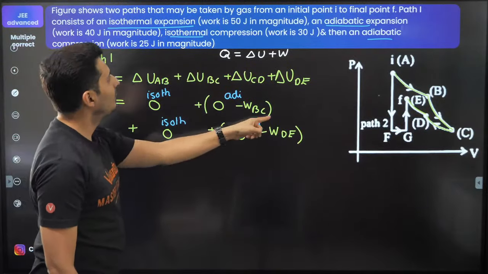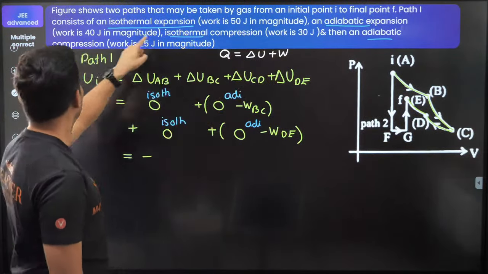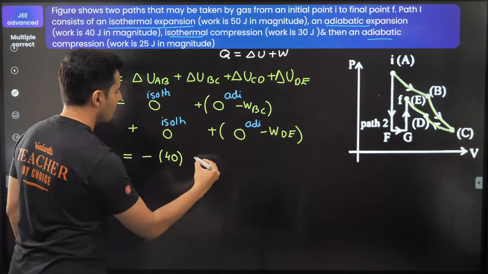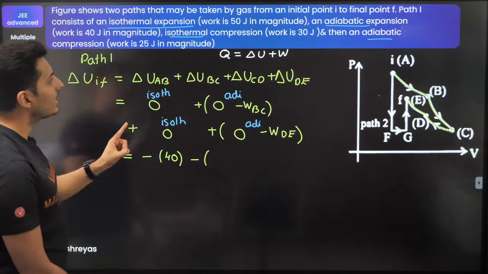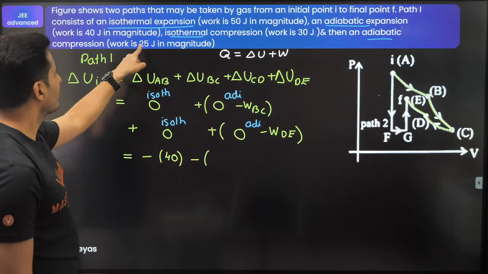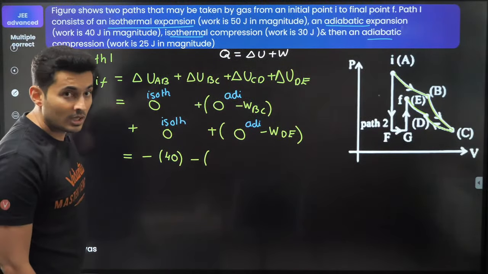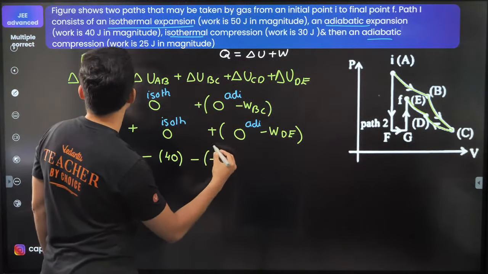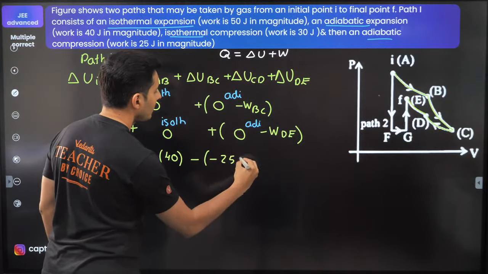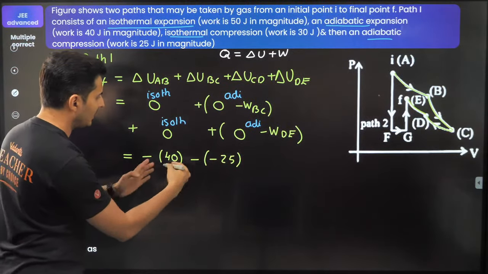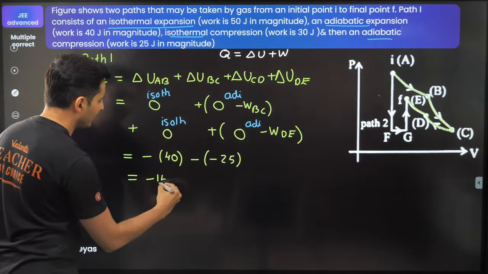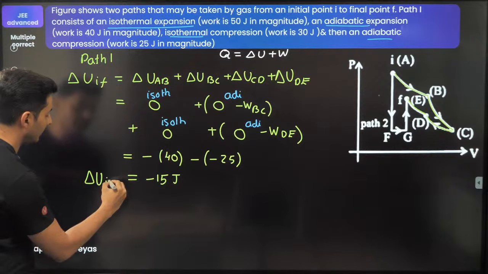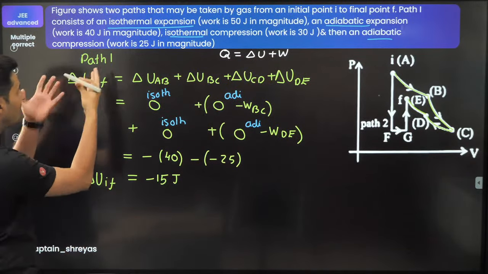Great. Work done from B to C. So the second part, it is 40 joules. So that is basically 40. Okay. Minus the work done from D to E. That's the last part. That's 25. Oh, but wait a minute. It's compression. So when it is compression, it is negative work. So I'll put minus of 25. Great. So I'm just going to get this as minus 40 plus 25, which is minus 15 joules. That's the change in the internal energy from initial to final, be it path 1.